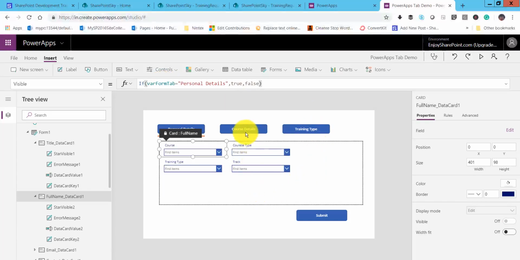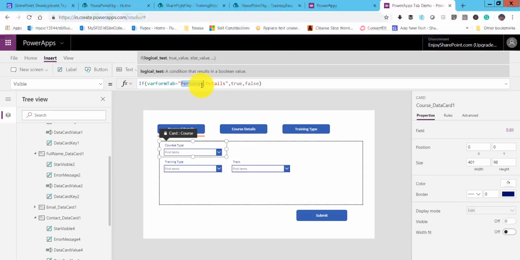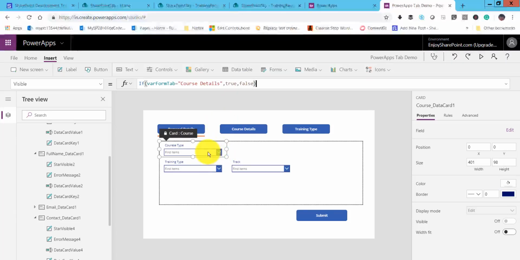Next, what we will do is about the course details. I selected the course details data card, and on the visible property I will put the rule, but this will not be on personal details. This will be on course details.